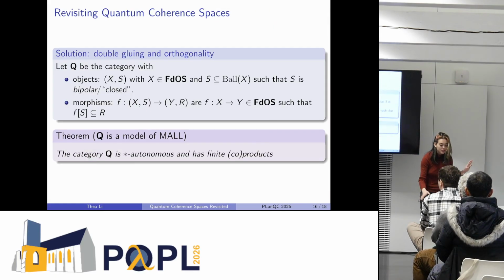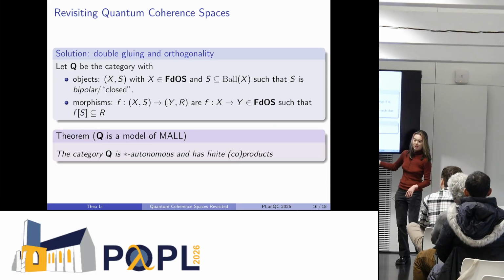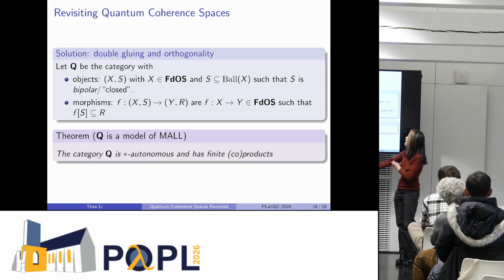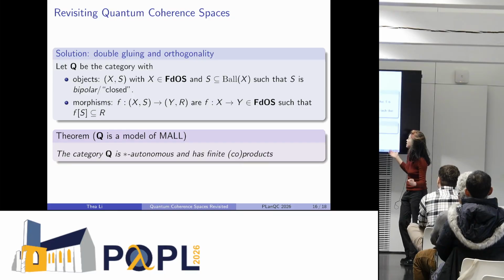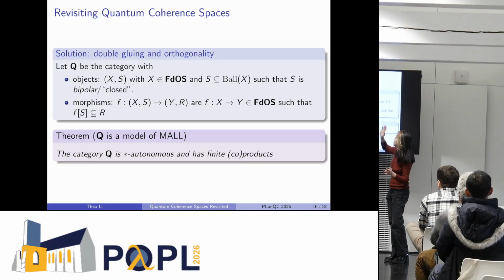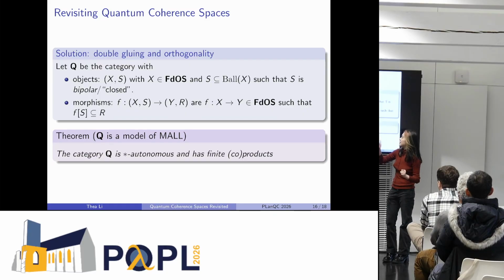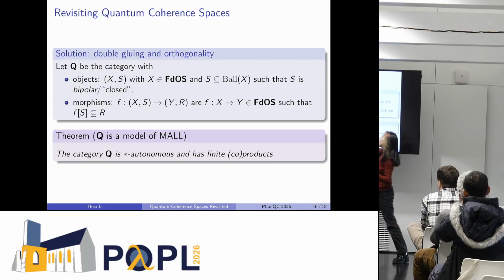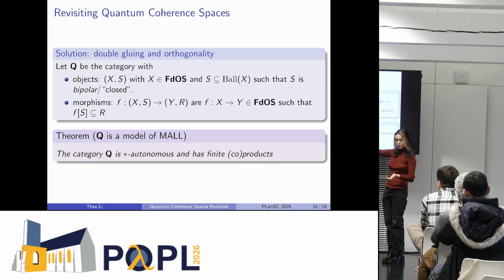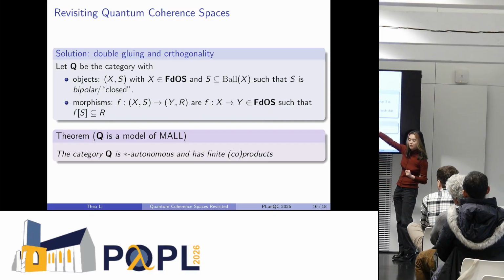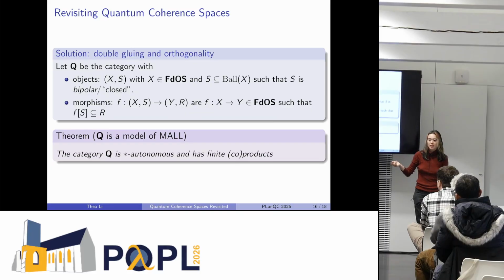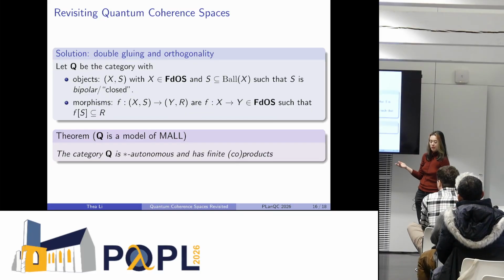And the way you would do this in category theory is called double gluing and orthogonality, à la Hyland and Schalk. So the easiest way to restrict what a map can do is to point out what it should preserve. So our new category, which essentially is a category of quantum coherent spaces, now has objects that instead of just an operator space, are an operator space with a subset of its unit ball that is closed in an appropriate way for the dual to work nicely.